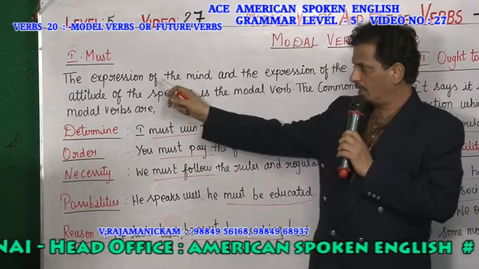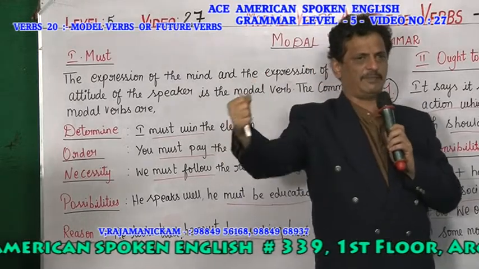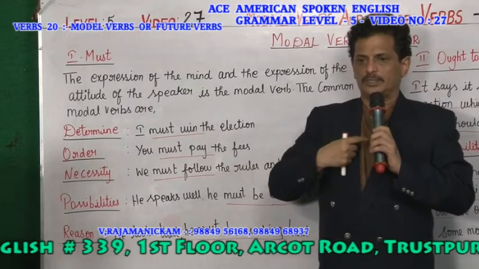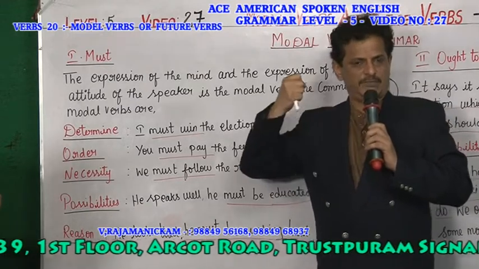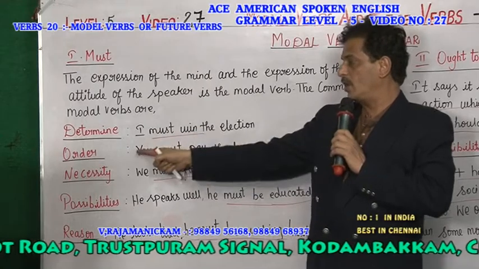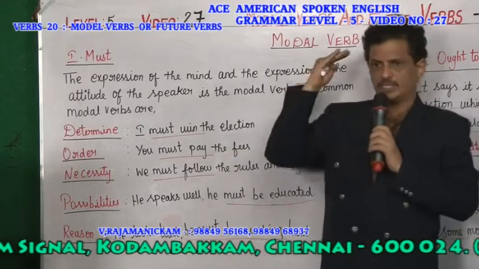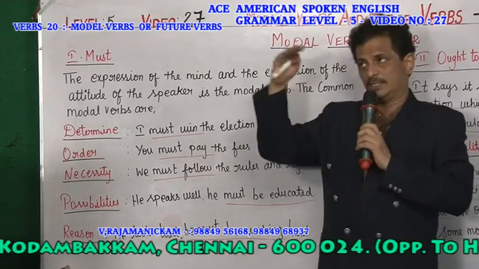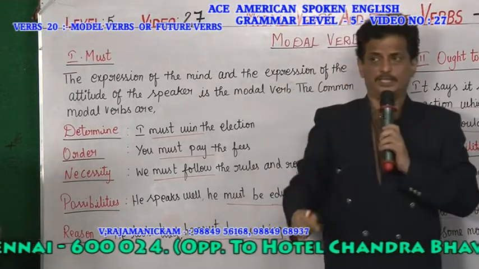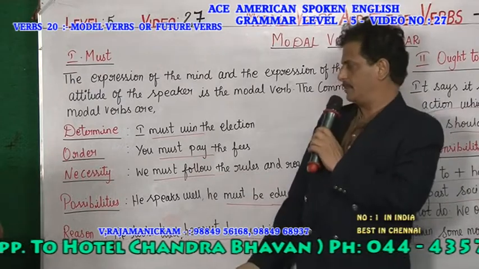Must is used in what places? To determine. Determine means you are making a confirmation. I must win the election. In the mind you have a determination. For determination you are using must. For order. Order means you are ordering somebody to do something. You must pay the fees. So for order you are using must.